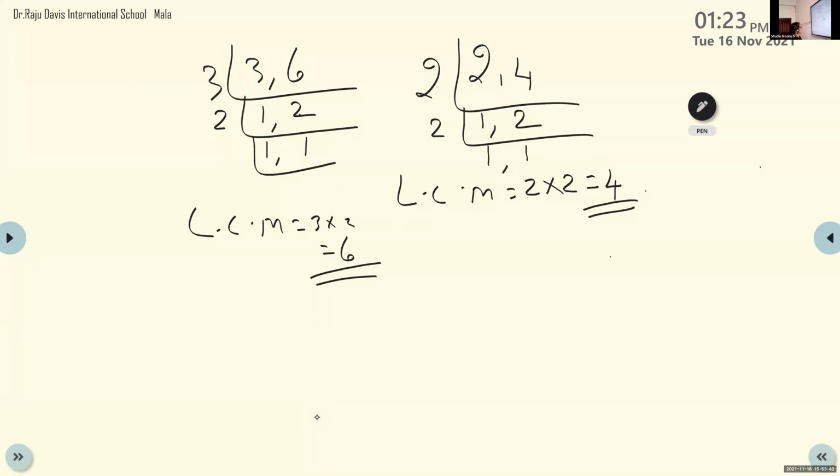Ma'am, if we do in the fact, excuse me, ma'am. So we find until we get 1 and 1. Yes, until you get 1. And the two multiplication tables numbers, here it is 3 and 2. Then the multiplication tables numbers, we should multiply that, and the resulting number is the LCM.